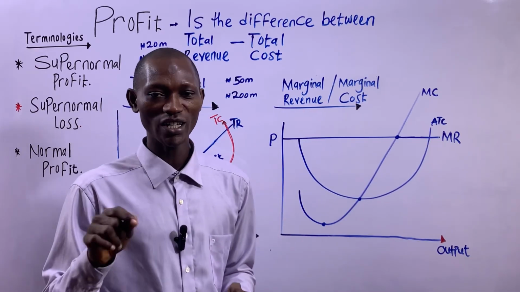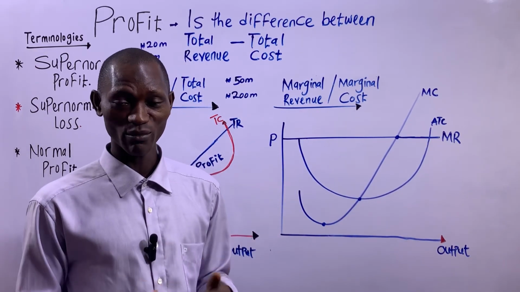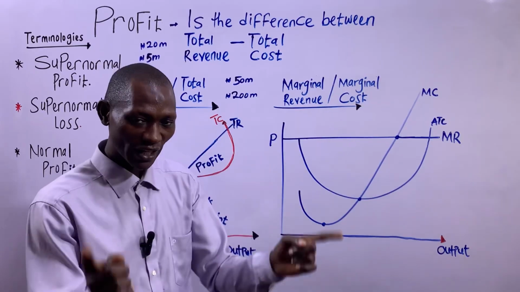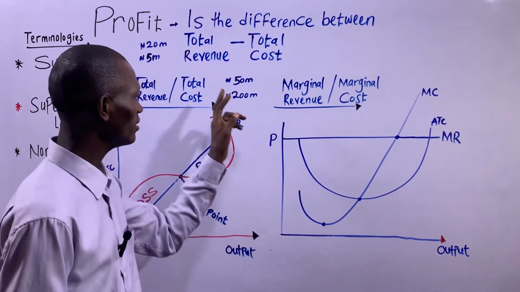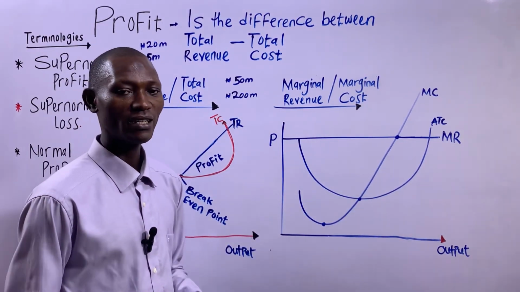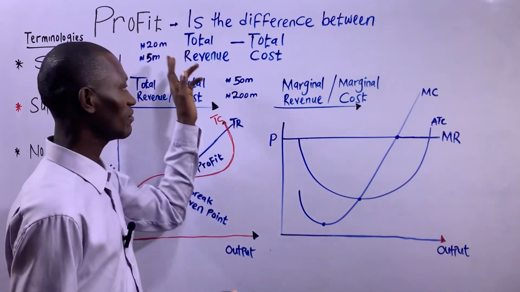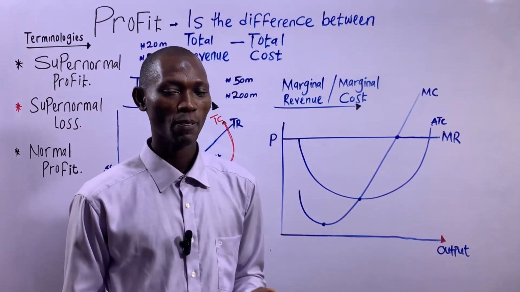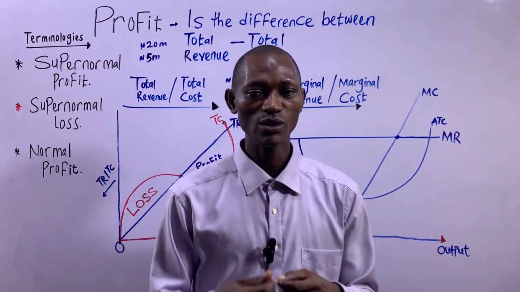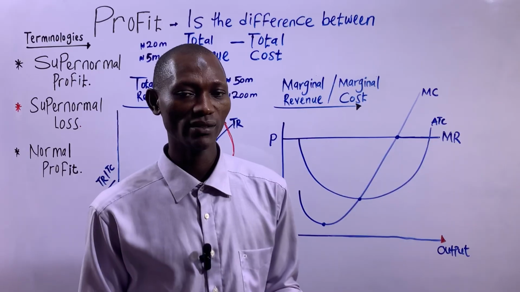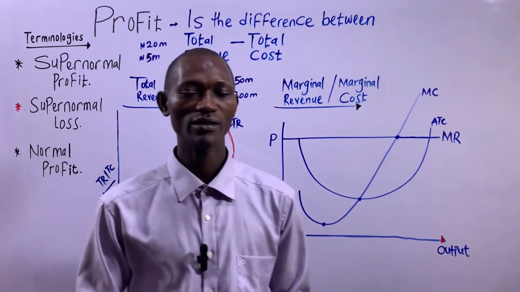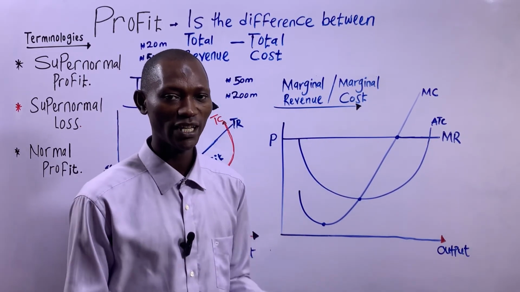That's wages which I ought to have been paid, but I'm not being paid. I will factor the cost of it, then deduct that from my total revenue, and that will give me my profit as an economist. So implicit costs could include implicit interest, implicit rent, implicit wages, implicit salary.